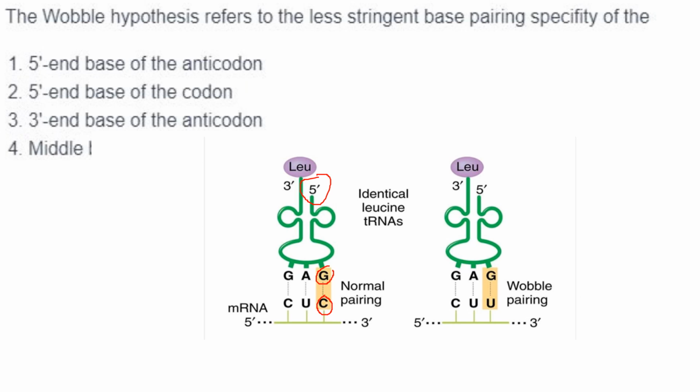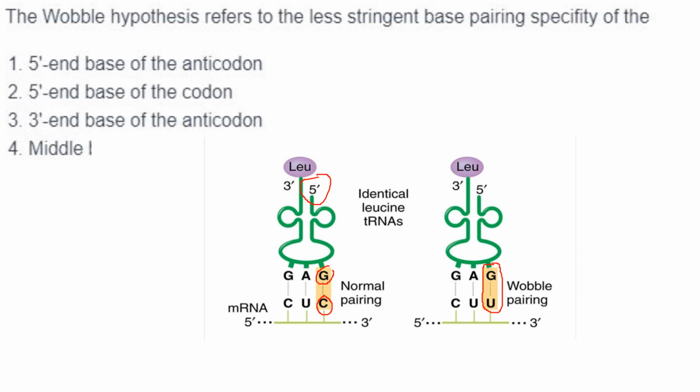But this position is likely to be a wobble position, because it will allow the nucleotide at that position to pair with multiple bases in the mRNA codon. That is, in wobble pairing, G pairs with U. So this position is wobble.